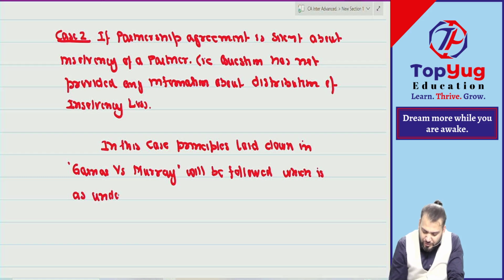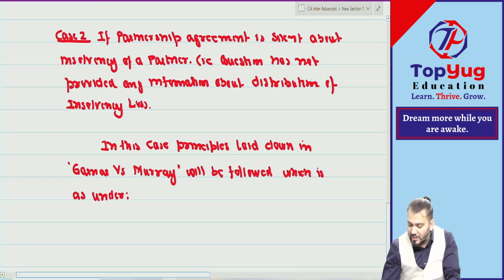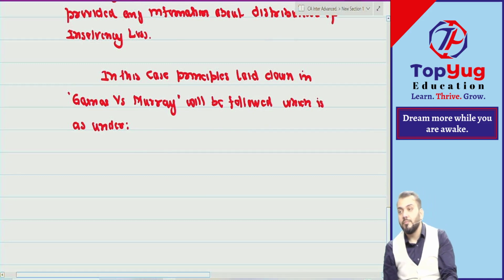So they have given some principles. In case of insolvency, these are the principles which need to be followed.